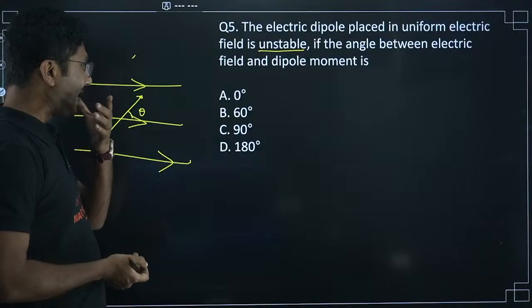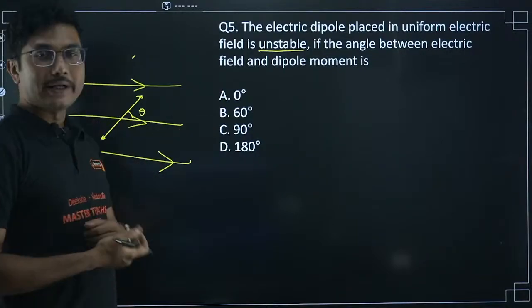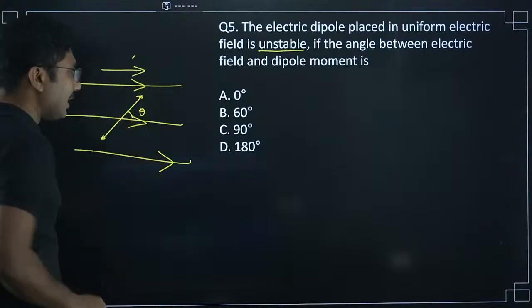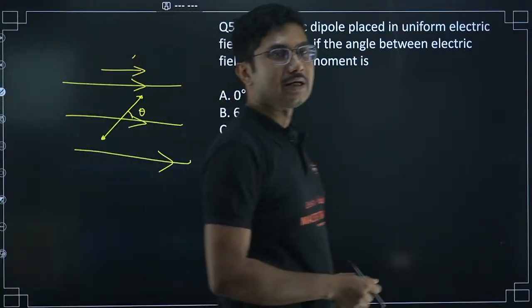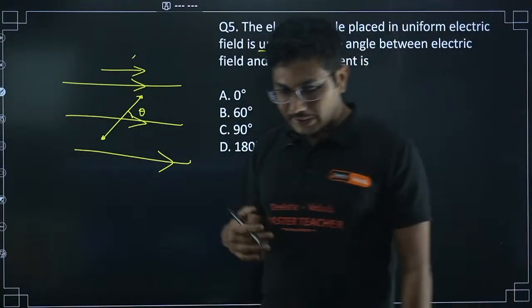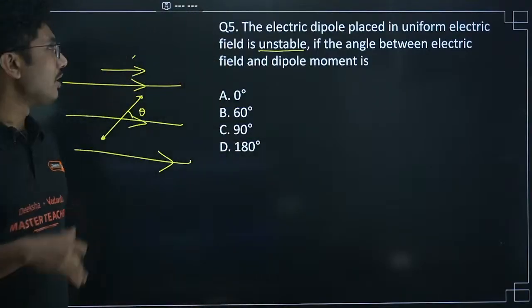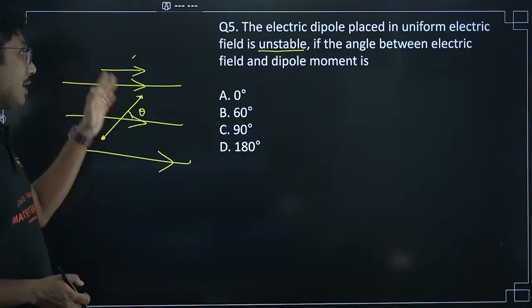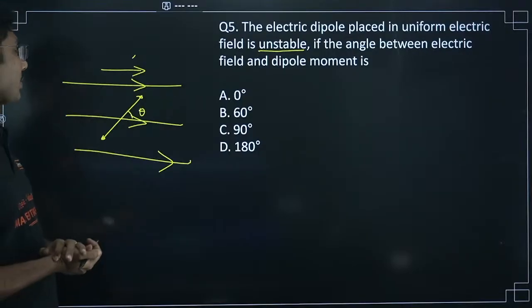Now if you see, 0 degree definitely is not the answer. 0 degree means the dipole moment and the electric field are in the same direction. It is a condition for completely stable equilibrium. The dipole will not even move. So this is a stable equilibrium.